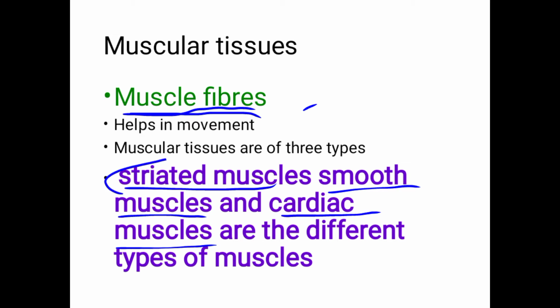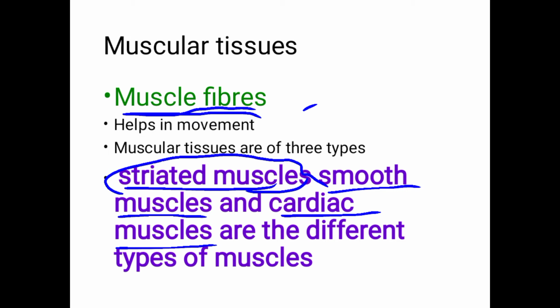So the striated muscles are also known as voluntary muscles, and also as skeletal muscles. Why are they known as voluntary muscles? Because they work according to our will. For example, the muscles in our hand work according to our will. If you want to move them, you can move the muscles of the hand, and you can move the hand, isn't it? Because of that, they are known as voluntary muscles.